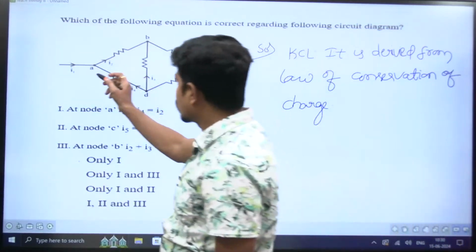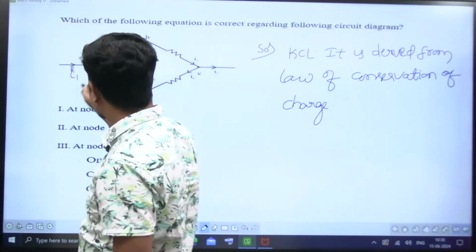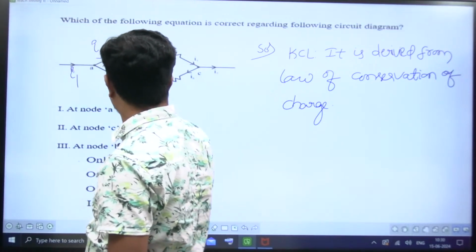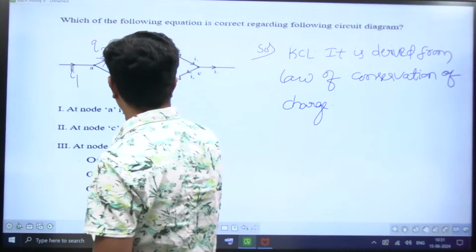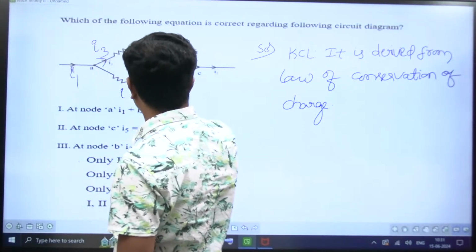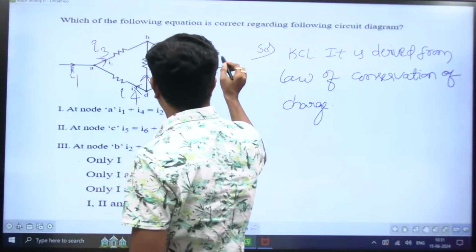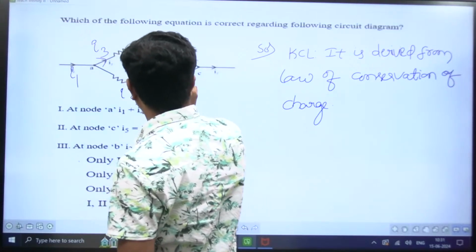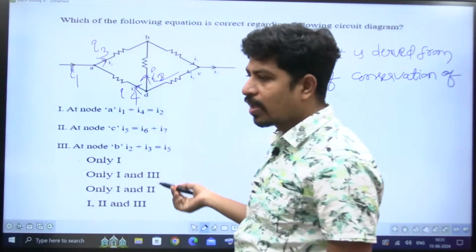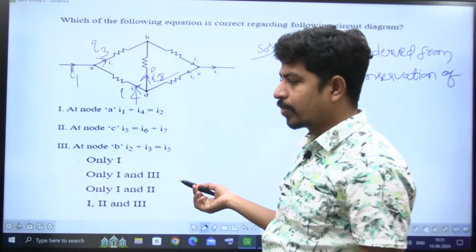So maybe this is I1, this is I3. I'm writing for you, and this is I4. This is I4. This current is I3. No, not I3, it is I2. Observe. I think it is clearly observable for you, right?